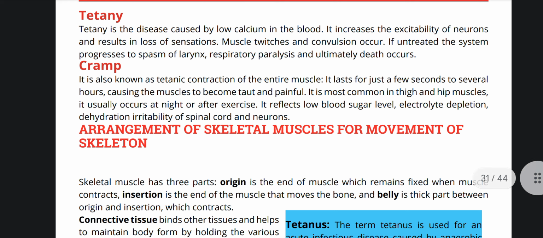Cramp, also known as tetanic contraction of the entire muscle, lasts for just a few seconds to several hours, causing the muscles to become taut and painful. It is most common in thigh and hip muscles and usually occurs at night or after exercise. It reflects low blood sugar level, electrolyte depletion, dehydration, and irritability of spinal cord and neurons.